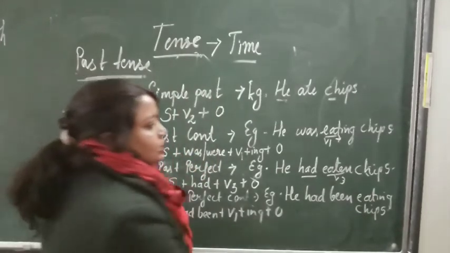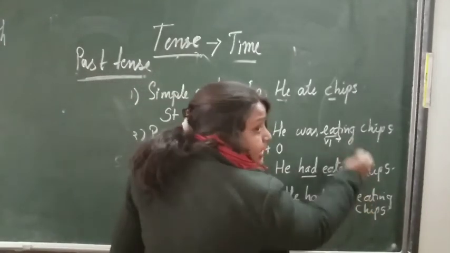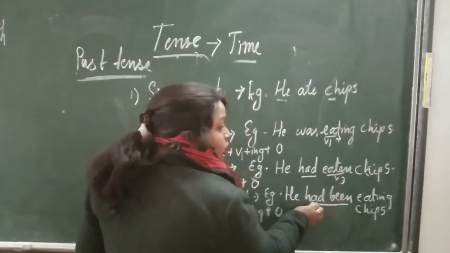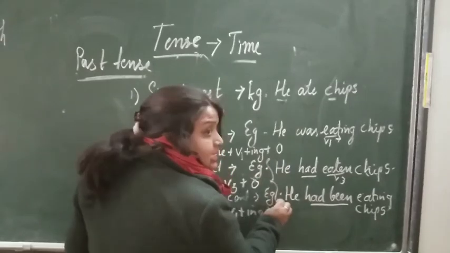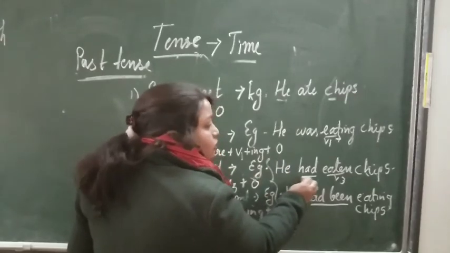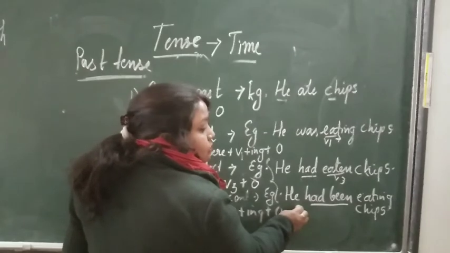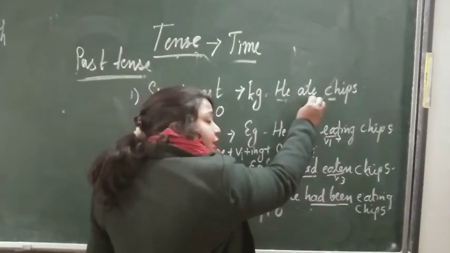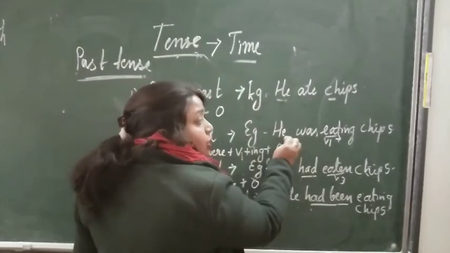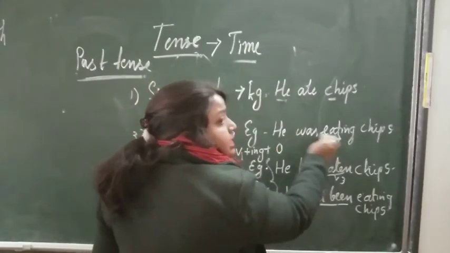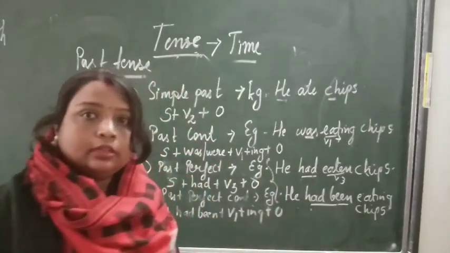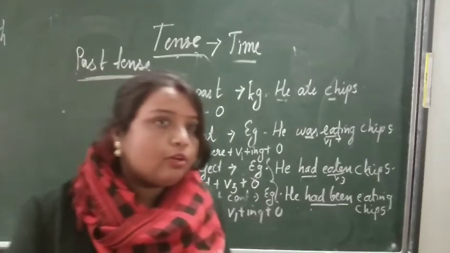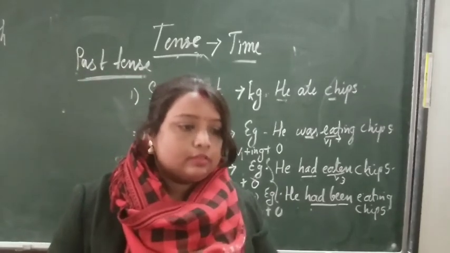Clear? So this part and this part are almost the same, eating. Here it was or were, here it will be had been. Now you have to set these two together. When in past perfect we are using had, in past perfect continuous we will use had been. In simple past we use verb second form, ate. In past continuous we will use verb first form plus ing and was. Did you understand? Yes. So past tense is clear now? Yes. Okay. Now write it down.